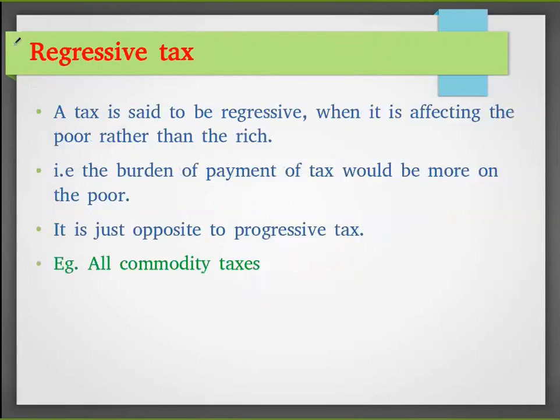Then the third one is regressive tax. In this case, the poor people will have the burden. All commodity taxes, like in GST, we are paying 25 percentage for restaurants or the service taxes.